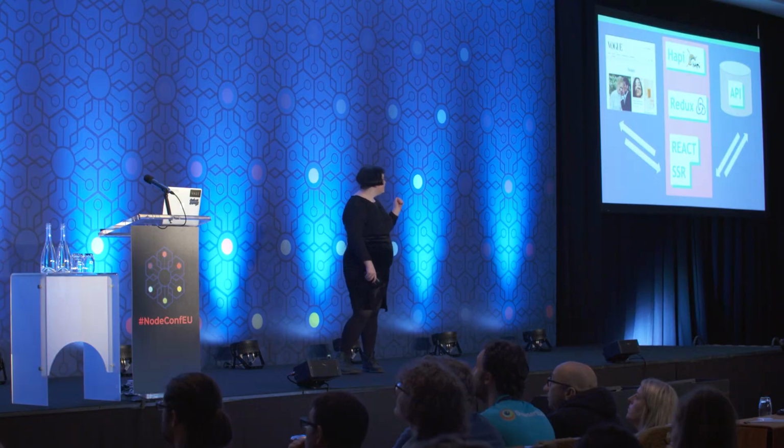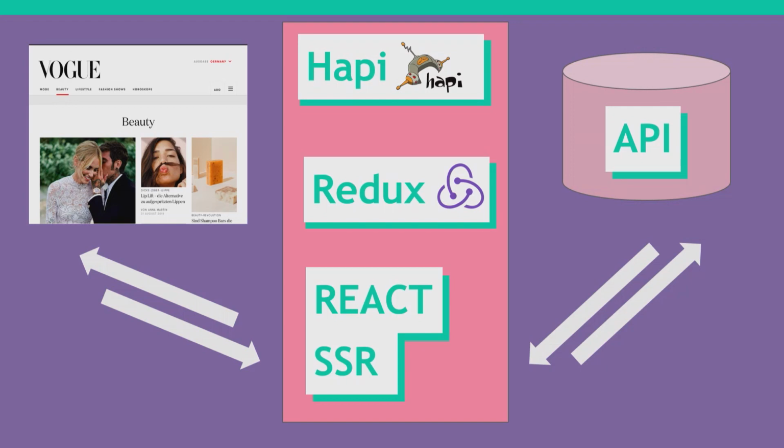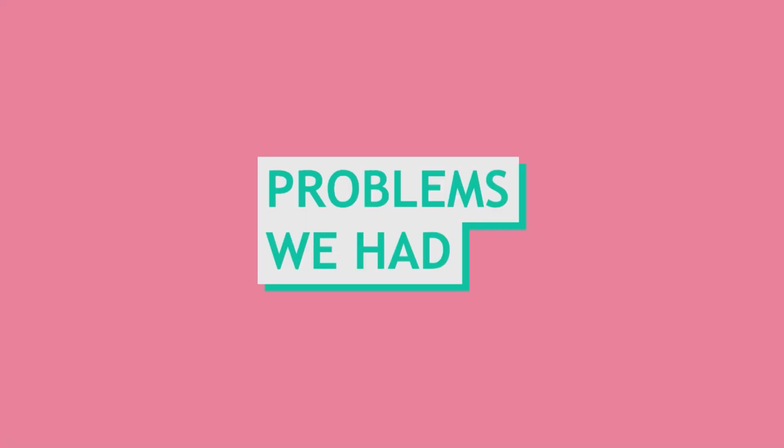So initially, our application looked a bit like this. It was a full-stack Node React app with server-side rendering. We spoke directly to the content management system API and put the data in Redux and rendered the beautiful Vogue website, which is, I think, a fairly standard architecture. But we had some problems with this approach.